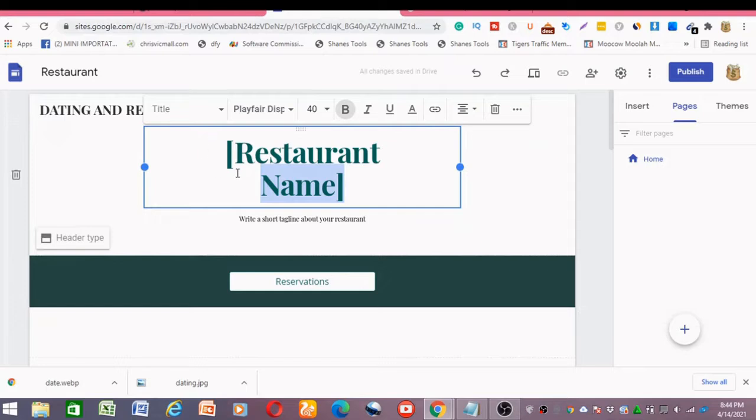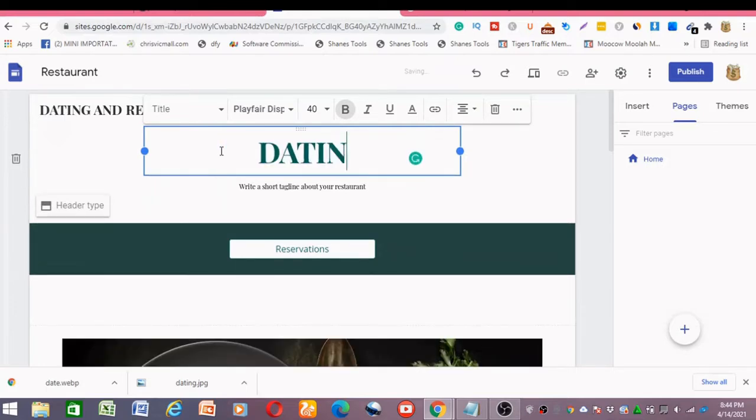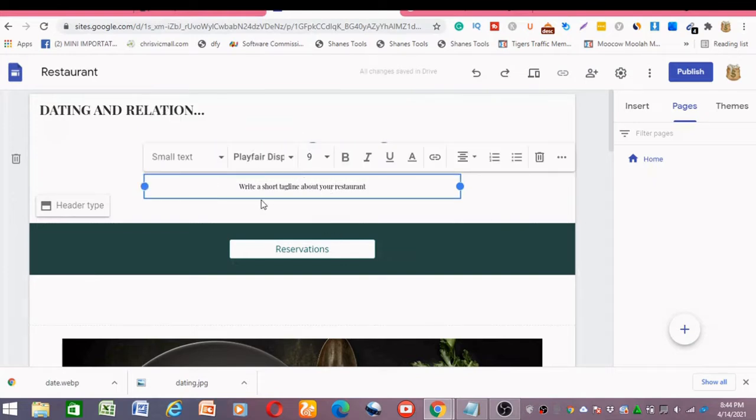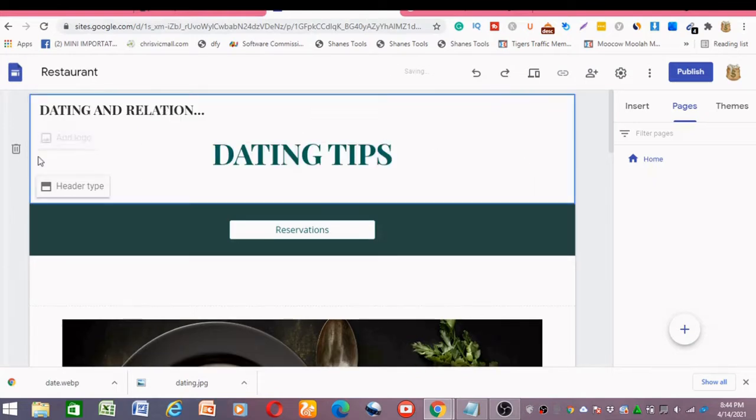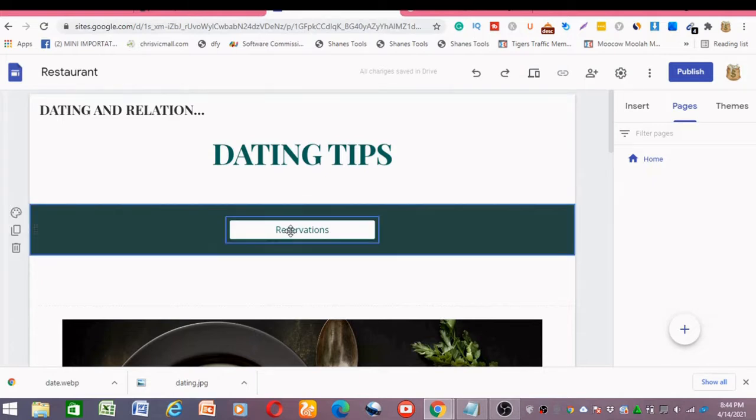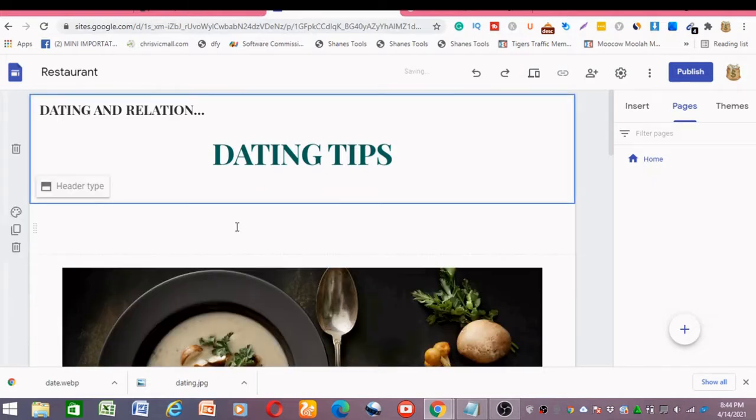We want to change this to dating tips. So we type in dating tips, and we are done. And you remove this, and we'll remove this also if you don't need this.